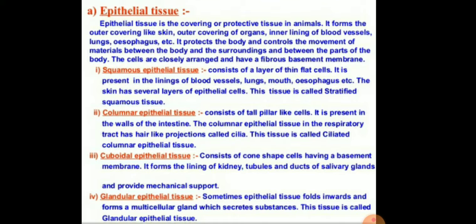It consists of cube-shaped cells having a basement membrane. It forms the lining of the kidney tubules and the ducts of the salivary glands, and provides mechanical support. And the last type is the glandular epithelial tissue. Sometimes the epithelial tissue folds inwards and forms multicellular glands which secrete substances. This tissue is called the glandular epithelial tissue.